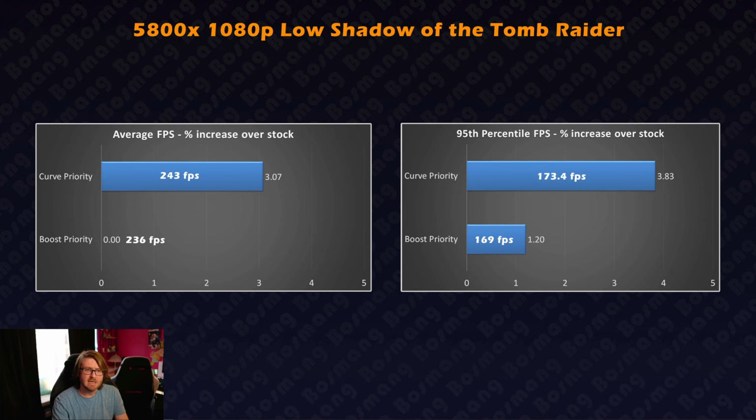Okay. In Shadow the Tomb Raider at 1080p low, which made it 100% CPU bound, boost priority didn't change the average FPS at all. The curve priority increased it by 3%. And for the 95th percentile lows, the curve priority was also better than the boost priority.